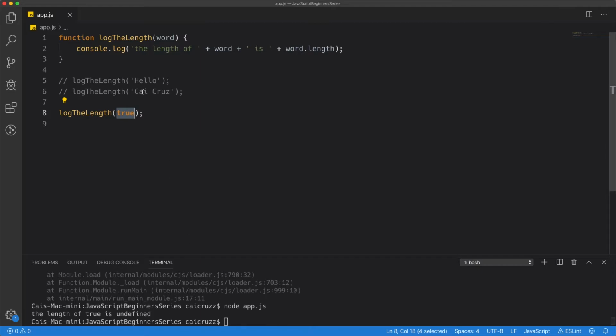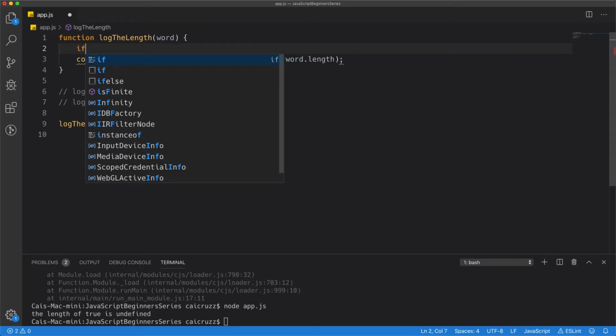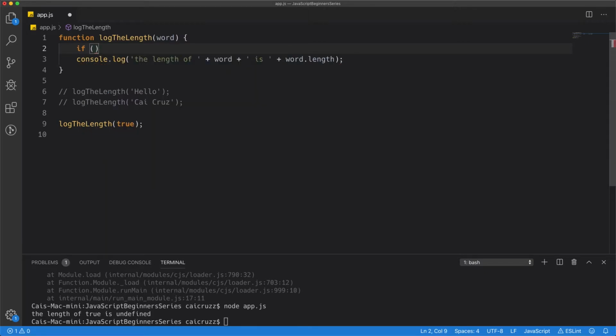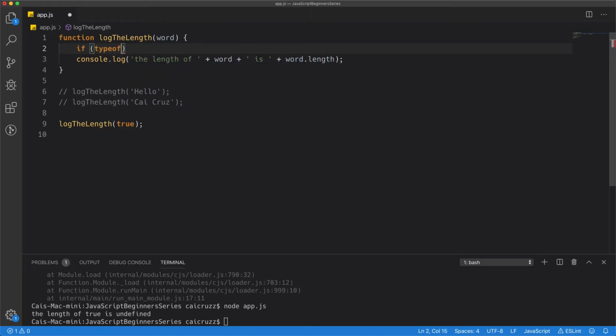So we can actually beef up our function even more by using the power of an if statement. If, and we haven't seen this before, but typeof is another keyword with which you can check the type of the parameter that's coming in, and this is just a problem in JavaScript, because again, JavaScript's nature is being a loosely typed, dynamic language.